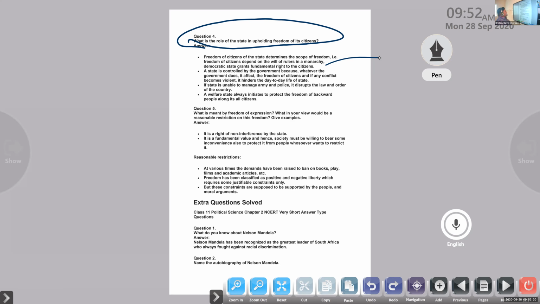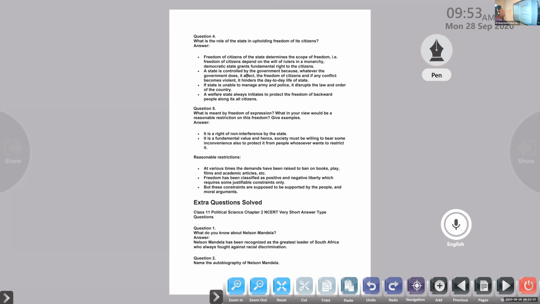Okay, the third point: if the state is unable to manage the army and police, it disrupts the law and order of the country. Military and police force are there in the country, but if they are out of control, what will happen? It will create a number of problems in society. Even the military or the police may turn against the government. So restrictions are required, but the government must control the police and army. We use the military and police to maintain law and order, but their control should be with the government.